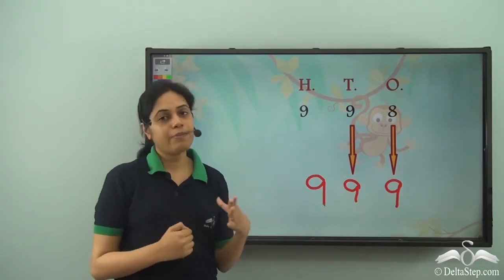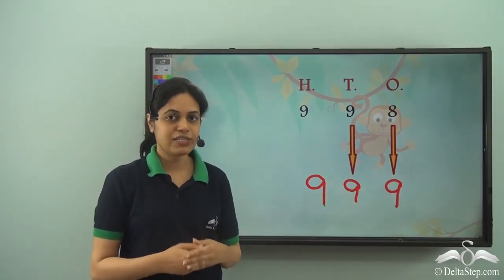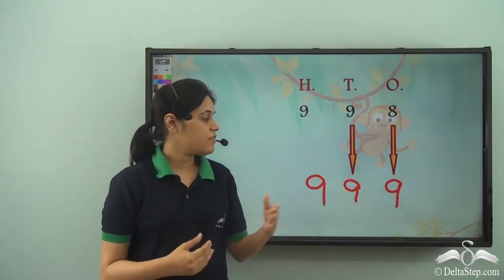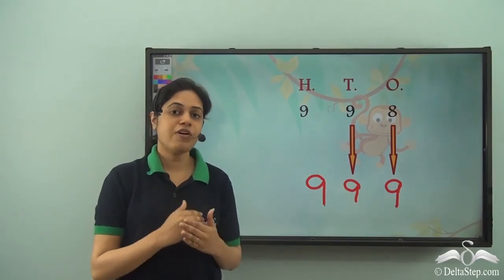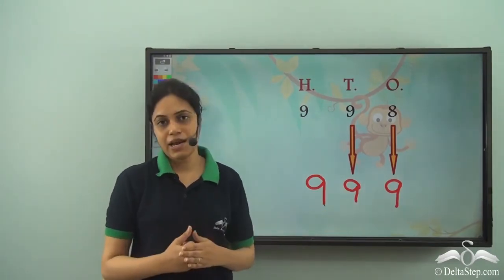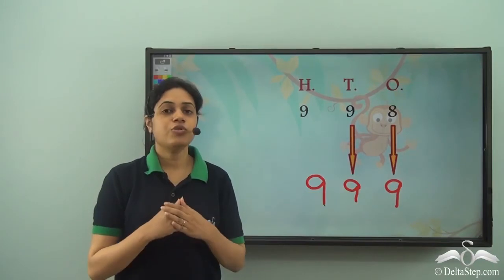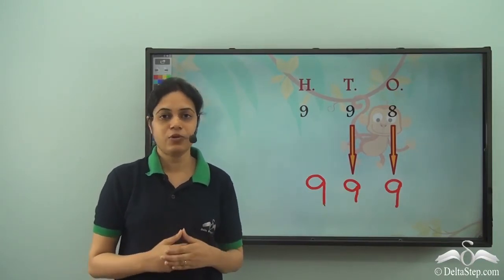Now what about the number after that? Well, there are numbers after that as well, but we'll learn them later. So these were the different 3-digit numbers. So starting from 100 till 999. So there are many 3-digit numbers. So write down all the numbers and practice them and learn them all.